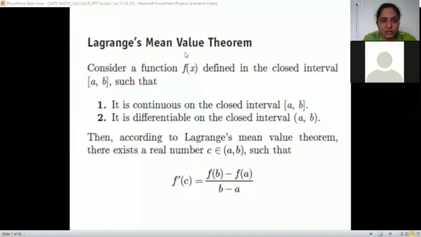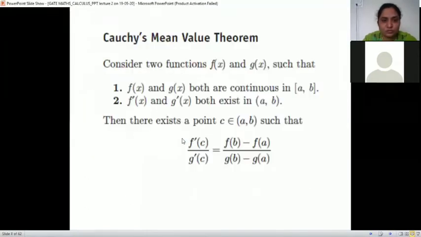We'll move to the next one, Cauchy's mean value theorem. In Cauchy's mean value theorem, there are two functions now. In the first two cases, Rolle's theorem and Lagrange's theorem, there is only one function f of x.